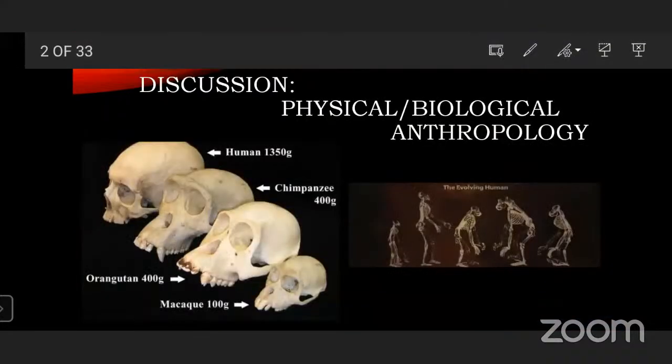Today, let us discuss physical or biological anthropology. This is an interesting topic. By studying anthropology, we would know how a modern man evolved from our ancestors. This is a vast topic and also an interesting one, but today I will tell you only a small part of it.